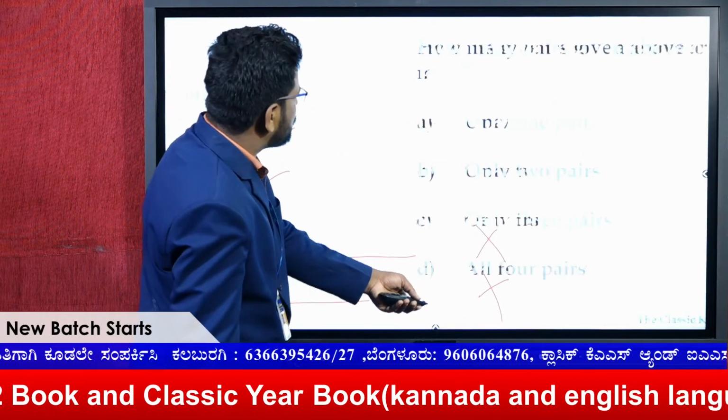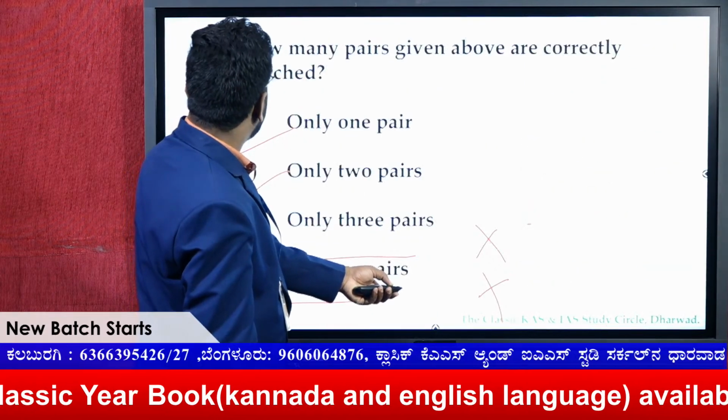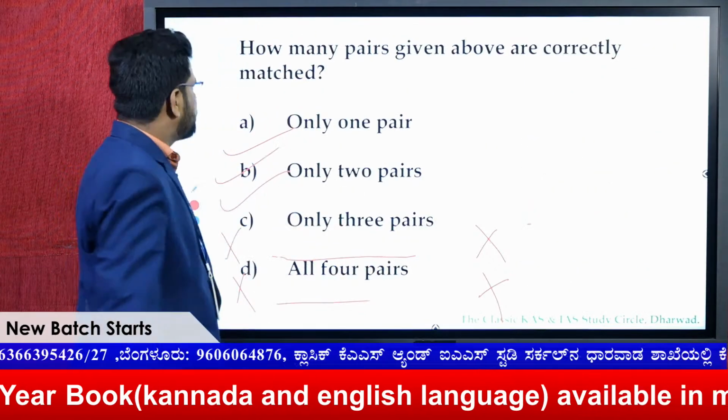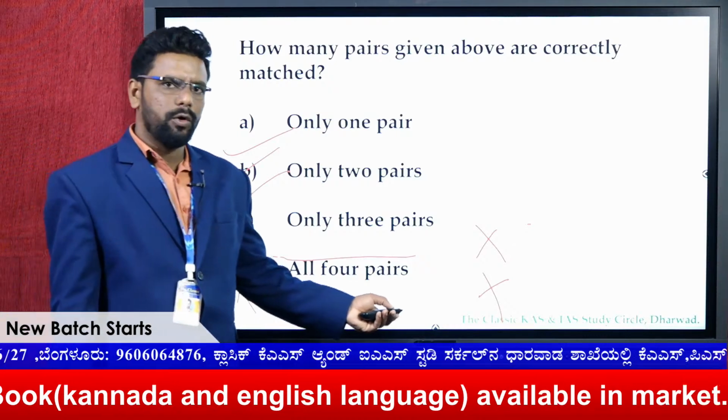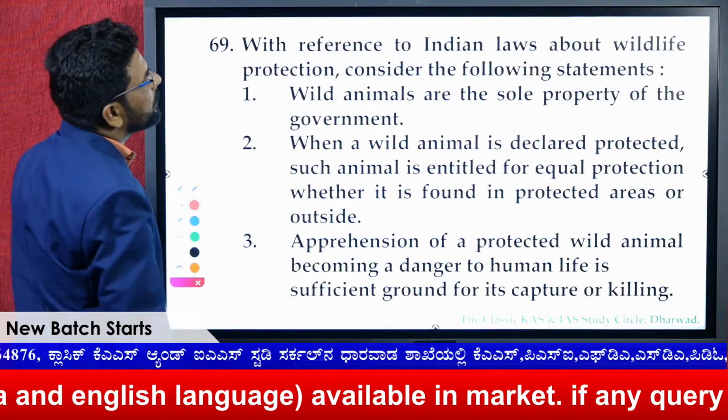What is the question here actually? How many pairs are correctly matched? That means here the 2 pairs. That means the answer is B. Hope you are all getting it, and we are solving series B here.